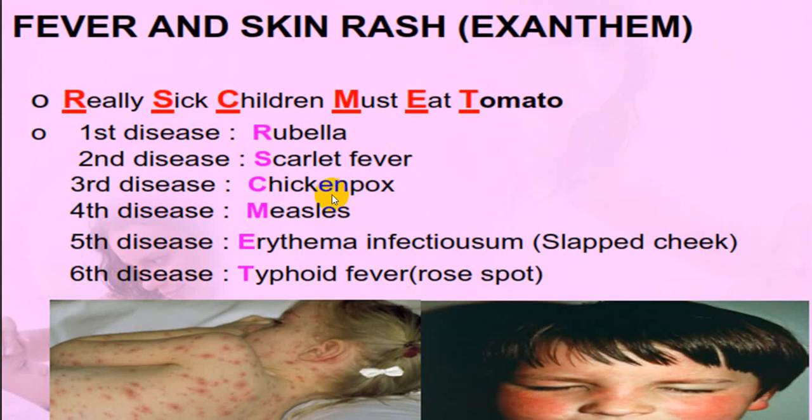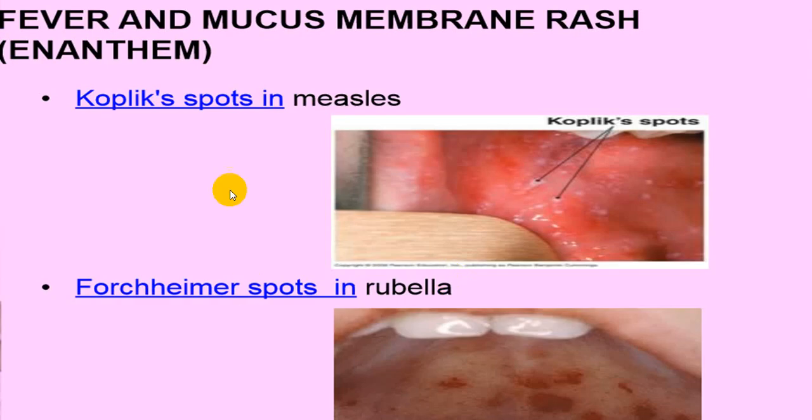If fever is with rash, you can come across it in rubella, scarlet fever, chickenpox, measles. These are all viral fevers. This is the only fever, which we call typhoid fever, where you come across a rose spot, very, very uncommon. You can demonstrate it only in a fair person, and it is very commonly seen over the abdomen. So do keep it in mind.